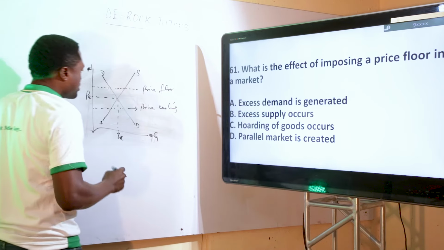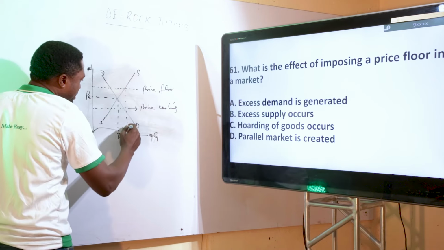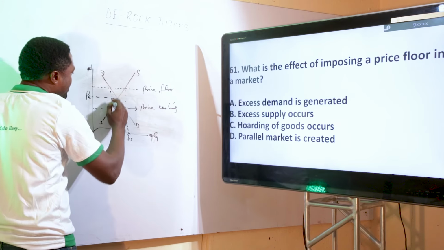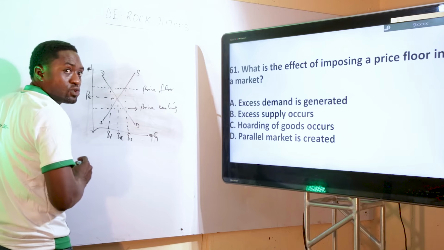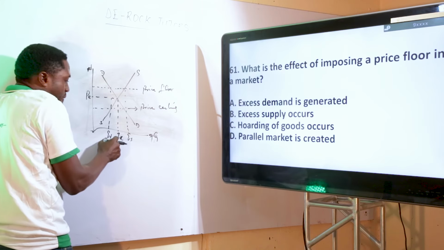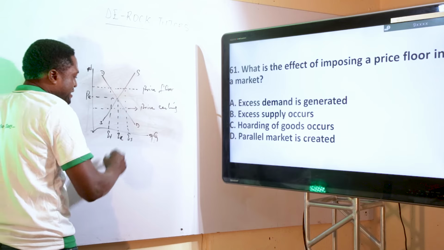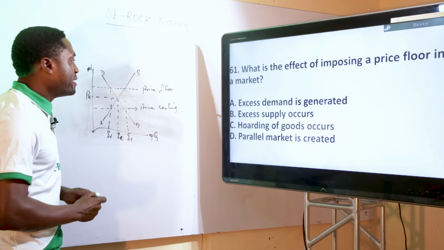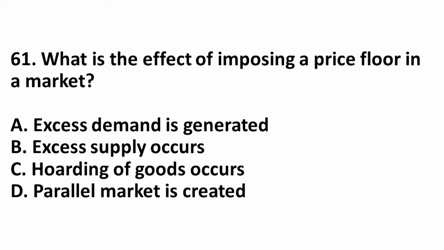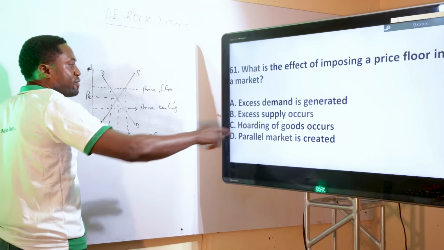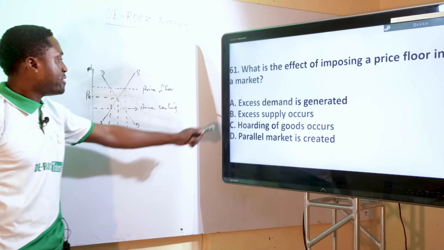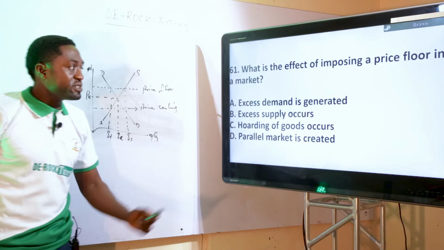Excess supply occurs. Yes, because the excess supply, you can see from this quantity here, this is quantity supply and this is the quantity demand. So the quantity supply is more than the quantity demanded. We can see that it is excess supply. So what is the effect of imposing a price floor in the market? There will be excess supply. It will occur. Not hoarding of goods occurs. No. Not parallel market is created. So the perfect option is option B. Excess supply occurs. The next question.